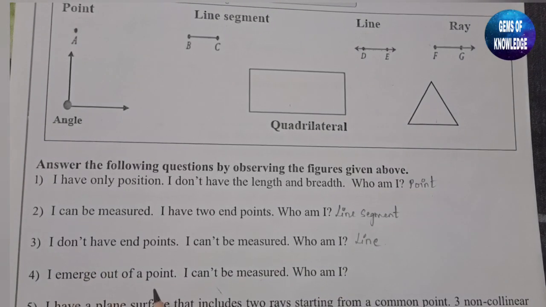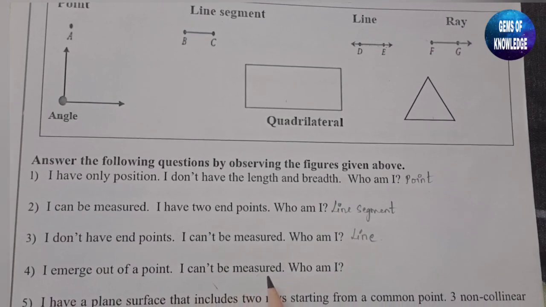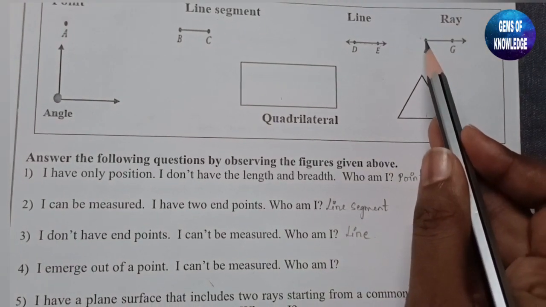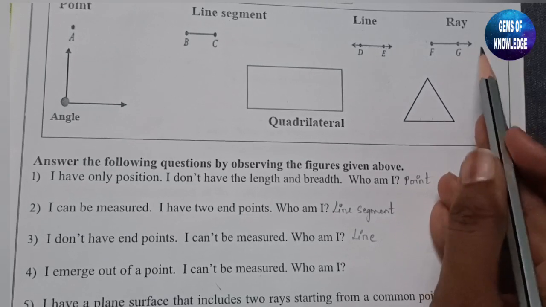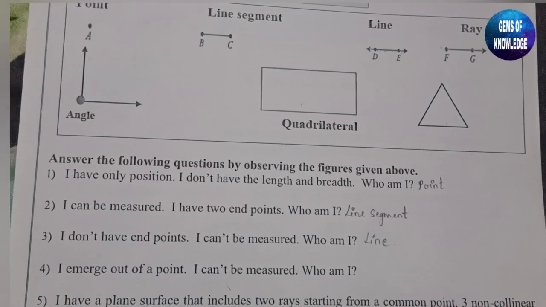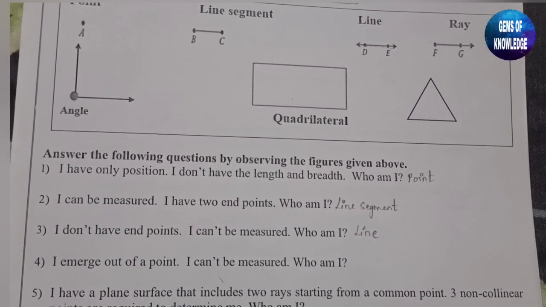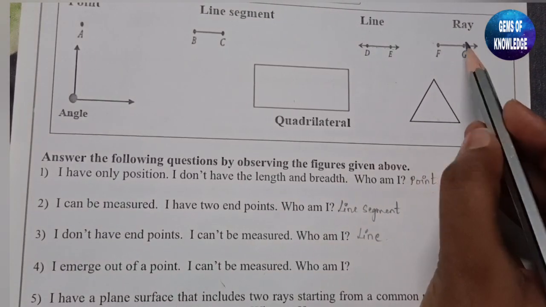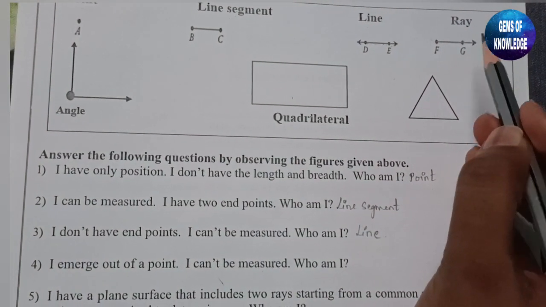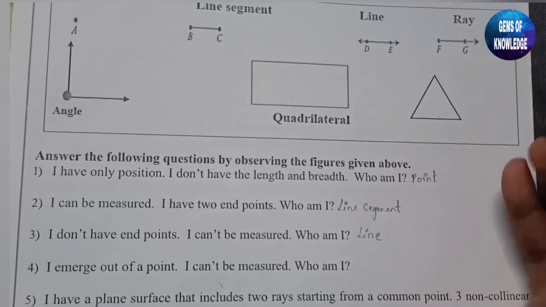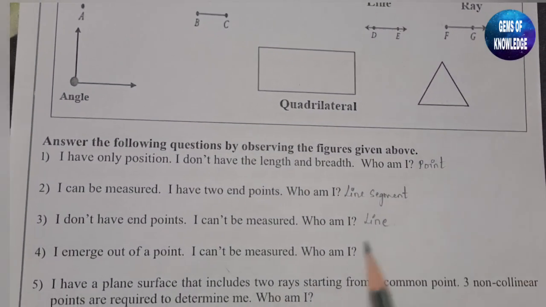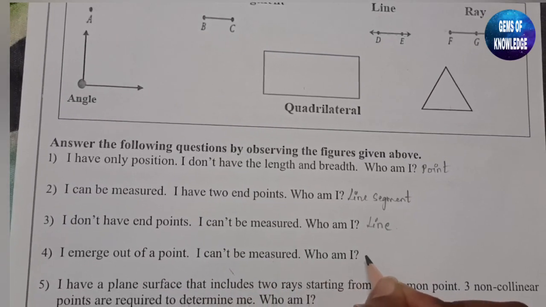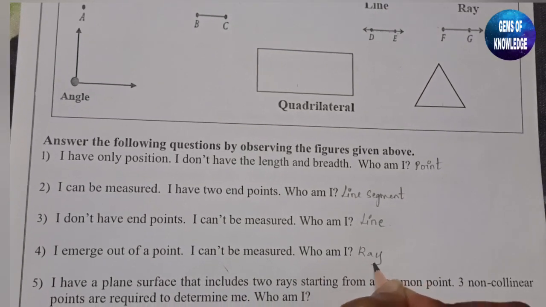Next, I emerged out of a point. I can't be measured. You can see a ray is emerging out from a point, going on in this direction. You can see the arrow mark showing which direction it is going, but it cannot be measured. If this ray is shown, it means it keeps increasing, and we don't know how far it will increase. So we can say that this answer is ray.